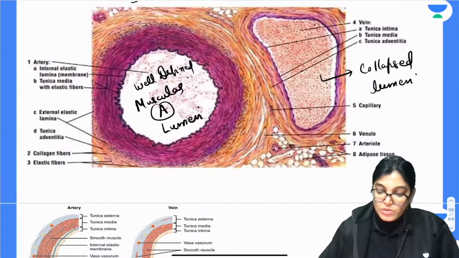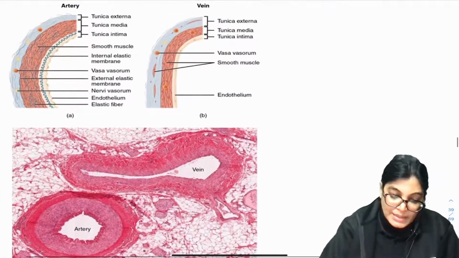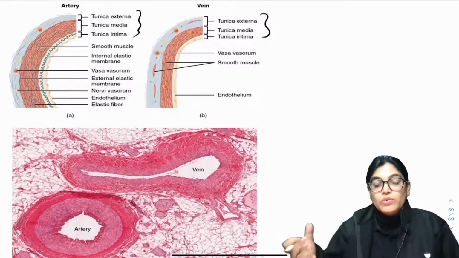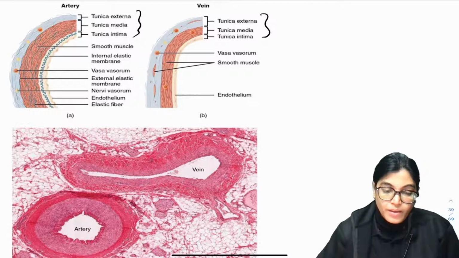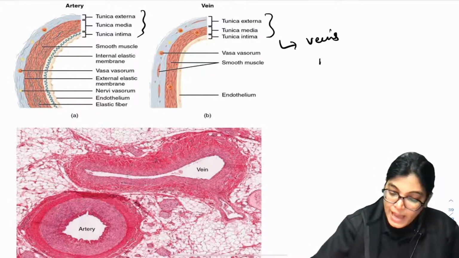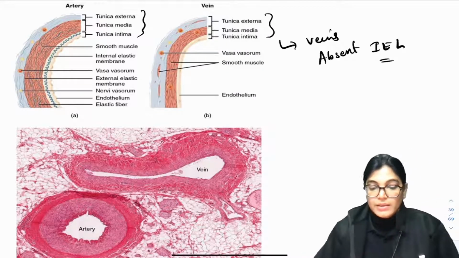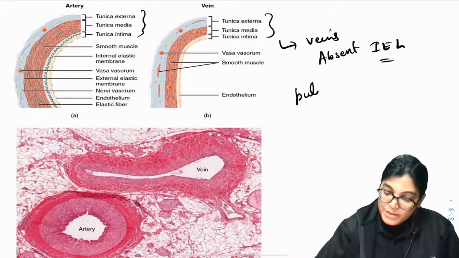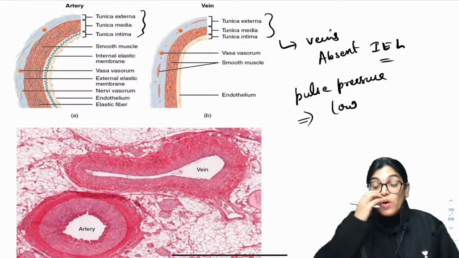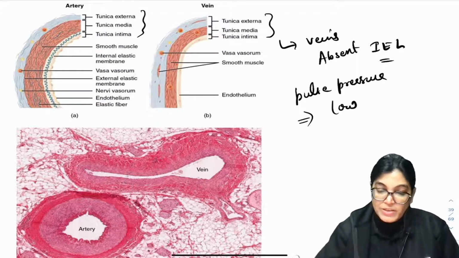Let me show you another diagram. If we compare arteries and veins, both have 3 layers, but in veins the outer layer, the tunica adventitia, is the thickest. In case of veins, please write down, there is absence of internal elastic lamina, and pulse pressure is also low. Why is pulse pressure low? Because blood flows at a lower pressure.